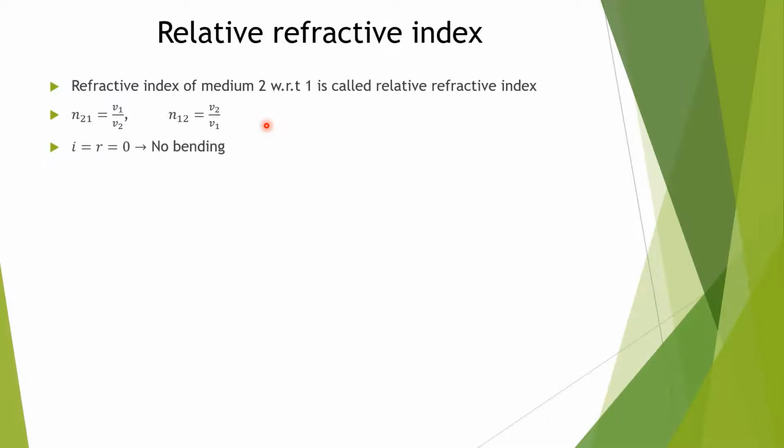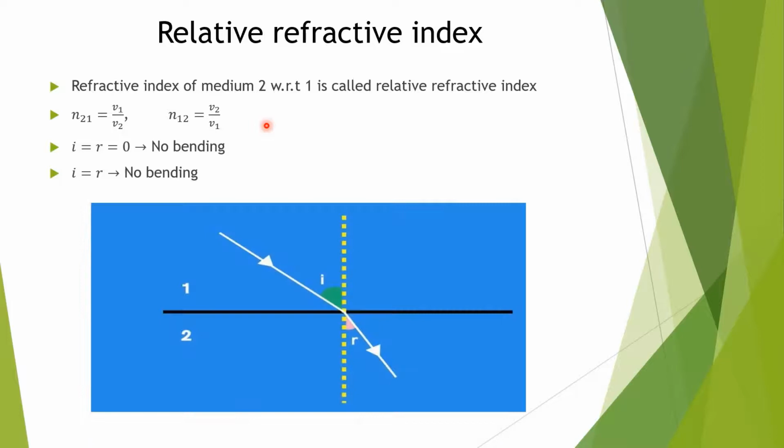If i equals r and equals 0, the incident ray coincides with the normal. In that case, the incident angle becomes 0. And if the incident angle is 0, the angle of refraction is also 0. In that case, there will be no bending of light. If the angle of incidence and angle of refraction are both equal, in that case also there will be no bending of light.